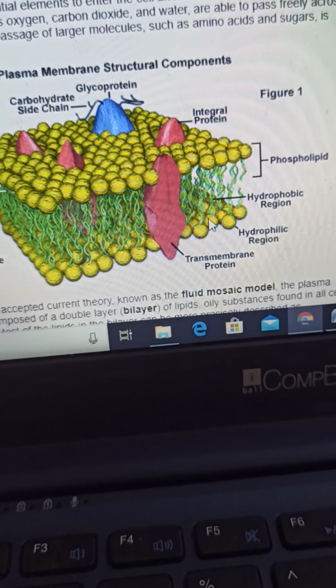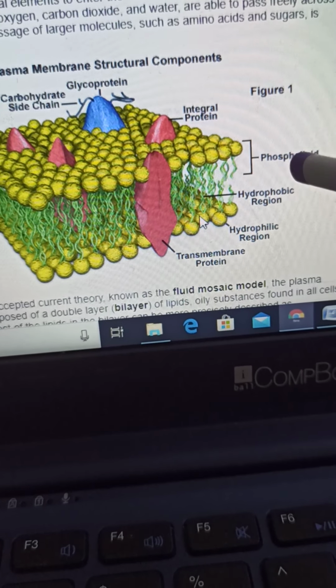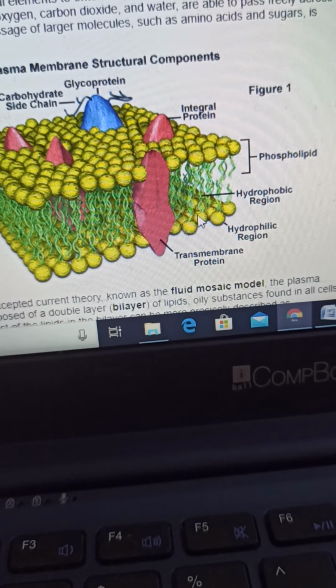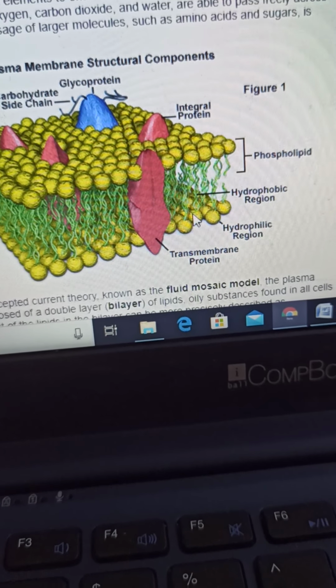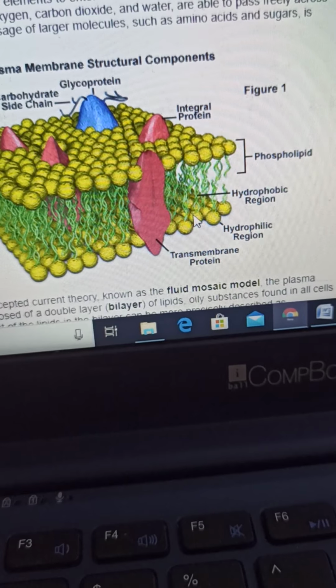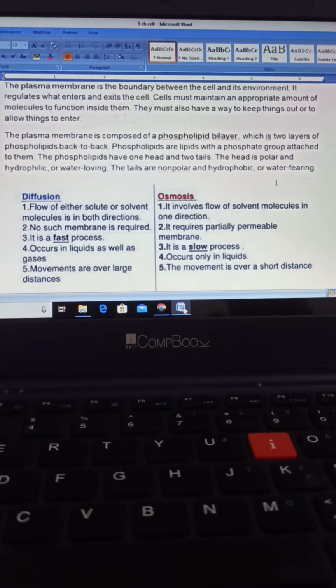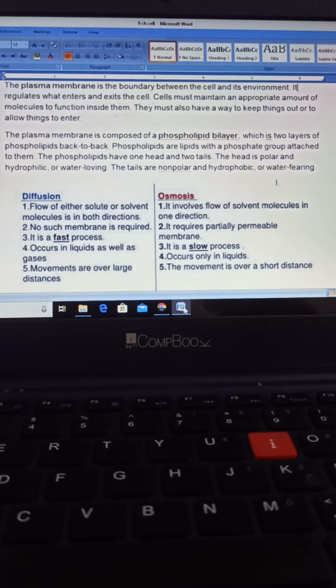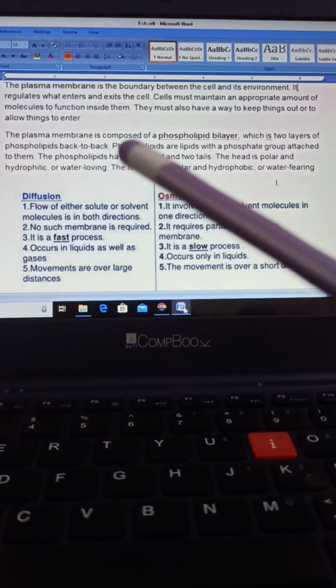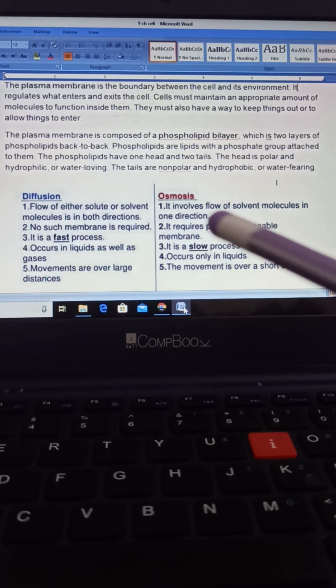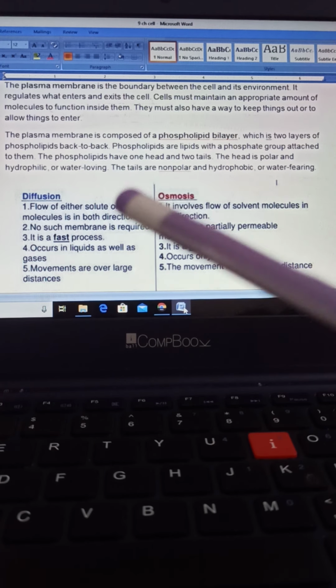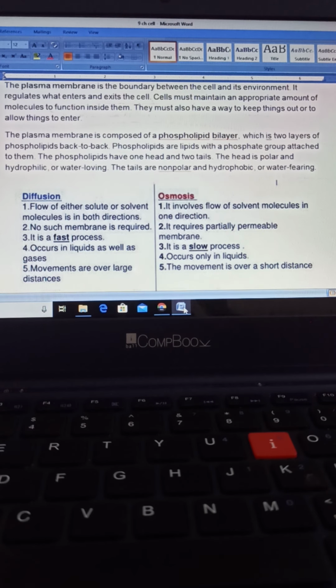Okay, so hydrophobic, what is the meaning of phobia? Phobia for some material. And philic means loving towards those materials. We will discuss this also. Hence, plasma membrane is composed of phospholipid bilayer, which is two layers of phospholipids back to back. Phospholipids are lipids with a phosphate group attached to them, and the phospholipids have one head and two tails. I showed you this in the previous diagram.